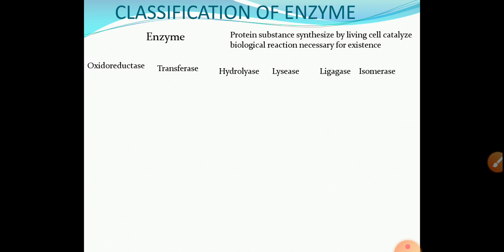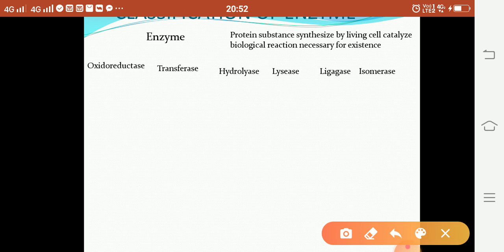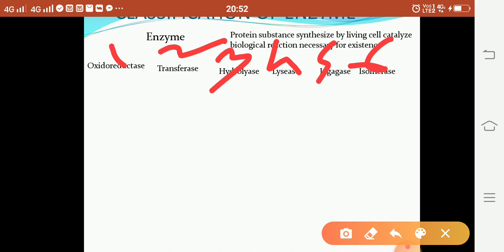First class is the oxidoreductase. Second is transferase. Third is hydrolase. Fourth is lyase. Fifth one is ligase. Sixth one is isomerase. Oxidoreductase means what? They catalyze oxidation-reduction reactions.